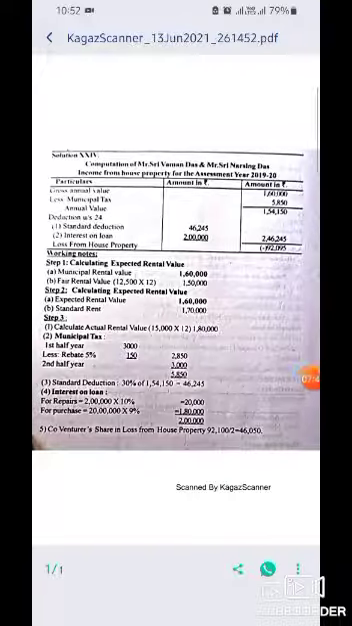Deduction under section 24: standard deduction is 46,245 and interest on loan 2 lakhs. So total deductions are 2,46,245 and loss from house property is 92,095. So let's see the working notes.